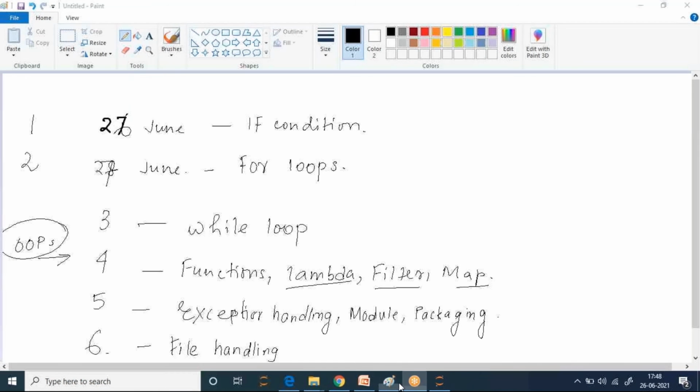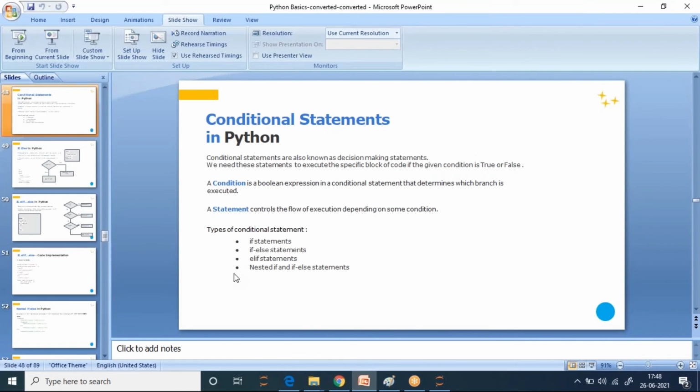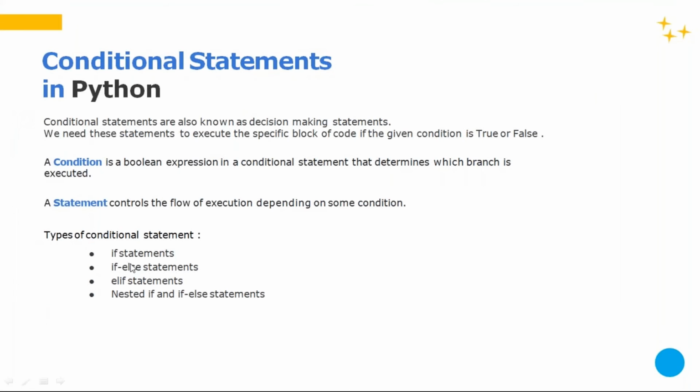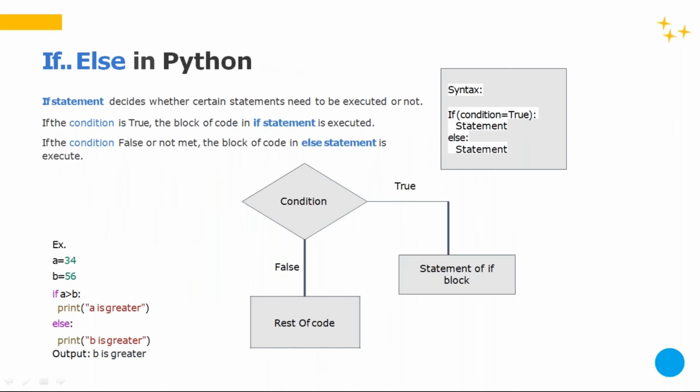Okay, let's see what we have in these slides. We have almost covered these things: if statement, if else statements, and elif statements. Nested if elifs we are yet to cover, we'll come to that. So again, a condition: if it's true, we will print something, or else we will not print. We have the same example.